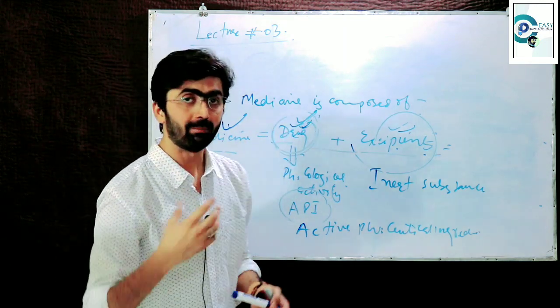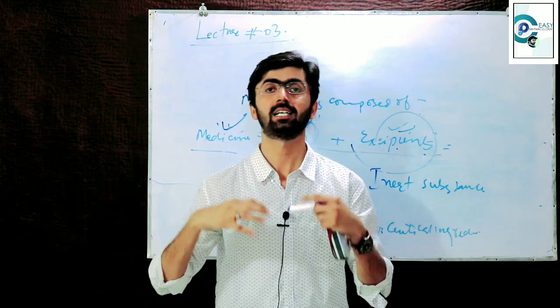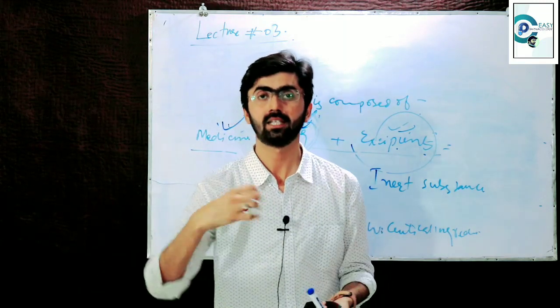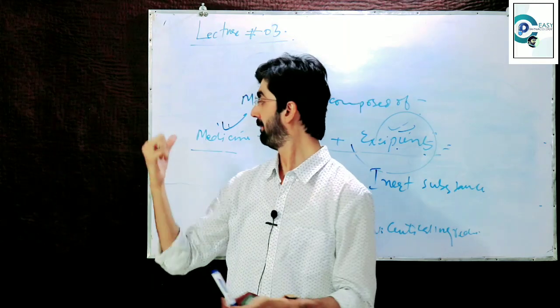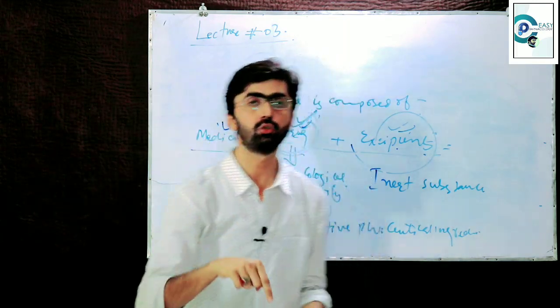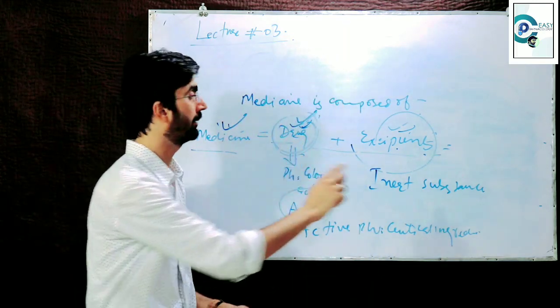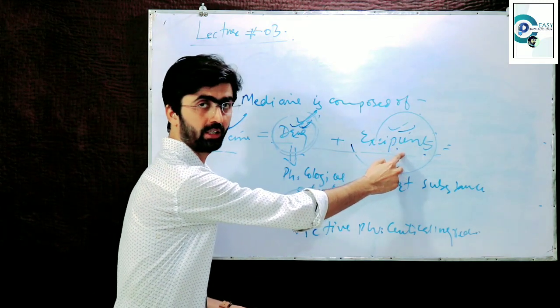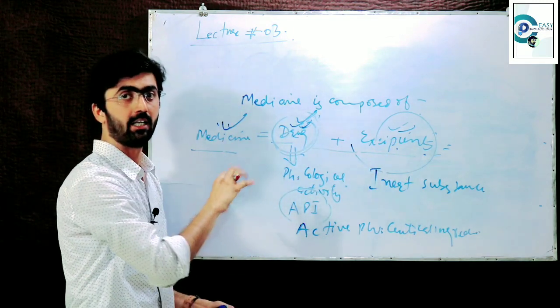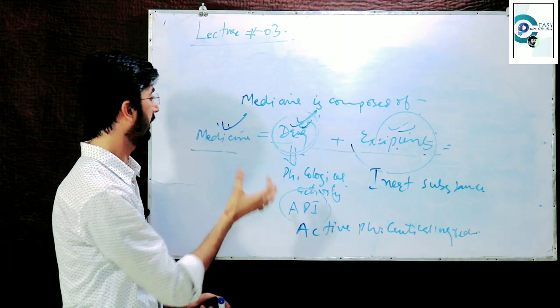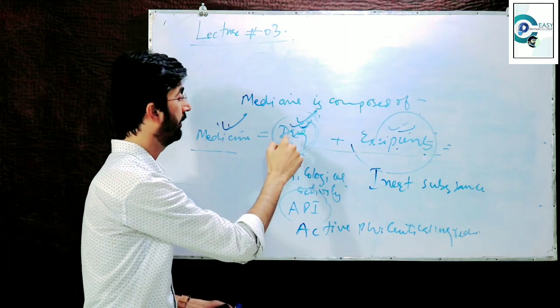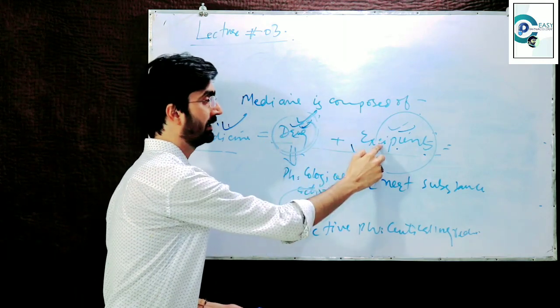So we may say that any therapeutic effect exhibited by the medicine is due to this component, not by this component. Okay, so medicine is producing its therapeutic effect by the help of this component, not by this one.